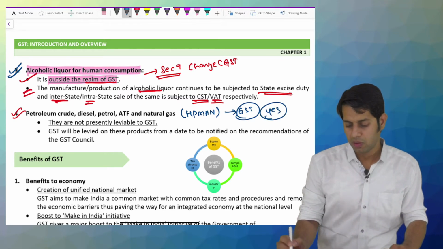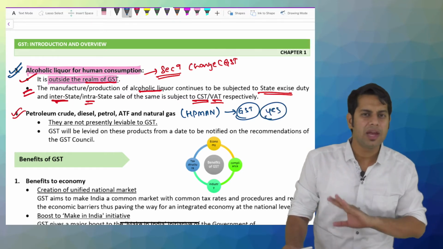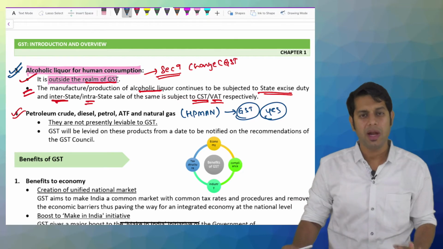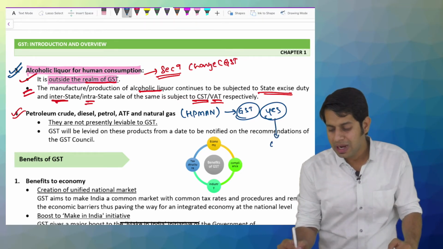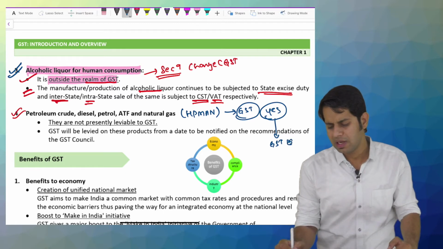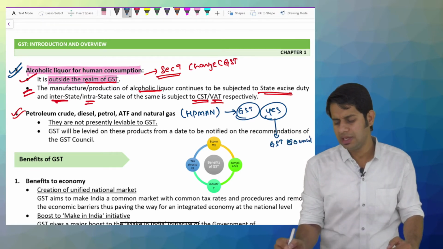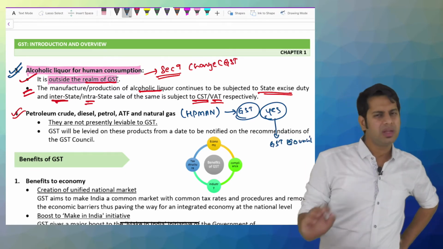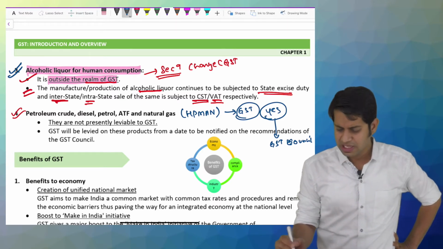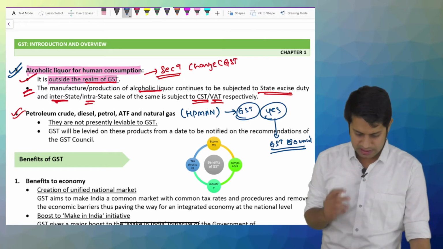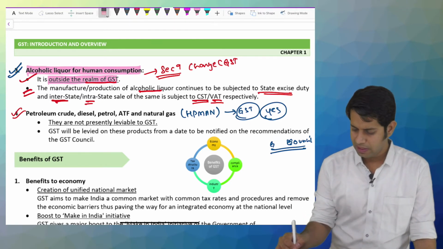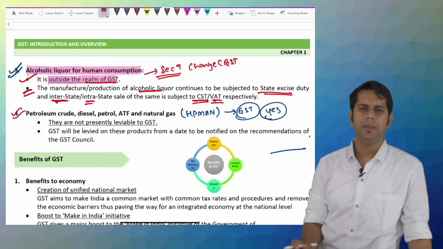Yes. The government is telling, as on today I will not levy any GST on this product, but I will levy GST on a future date recommended by the GST Council. Whatever date the GST Council recommends to us, as on that day we will levy GST on this. Who will levy? The government. The CBIC board will tell, yes, now going forward we will levy GST on petroleum products.